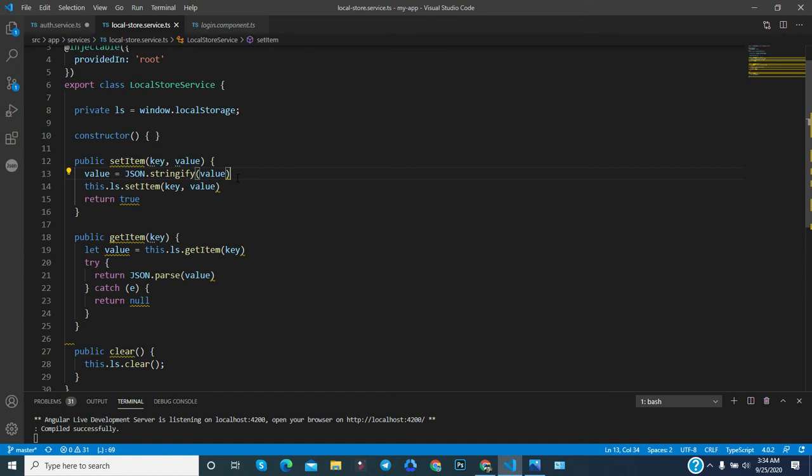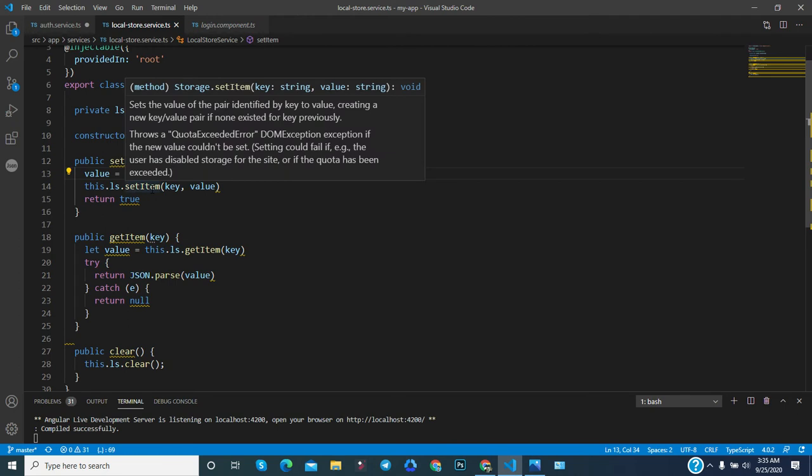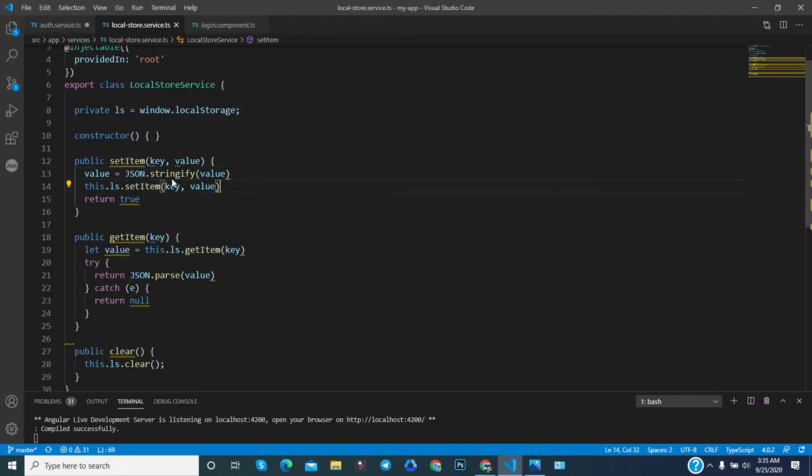Maybe you are using a third-party library and in that case you don't have access. So in that case, what do you have to do? Here you can modify the data before setting it into the local storage, like you have done stringify, and maybe you can add any logic to change the data. So this type of functionality you can do.